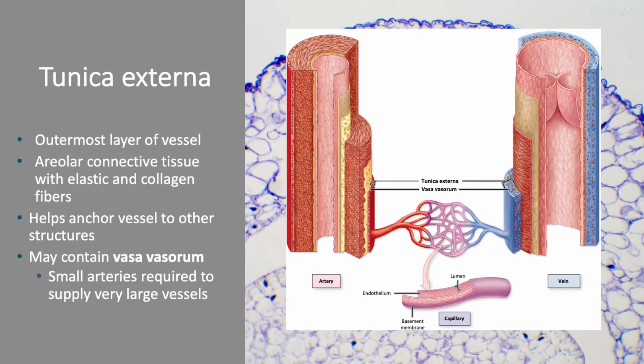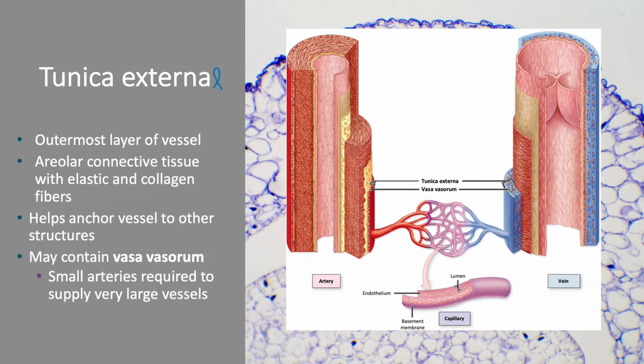All right, and lastly, we have the tunica externa. So remember that, just add an L to that. Tunica externa. So this is the outermost layer of the vessel. It's made up of areolar connective tissue, which we'll talk about shortly, that has both elastic and collagen fibers. And really this layer just helps anchor it to nearby structures.